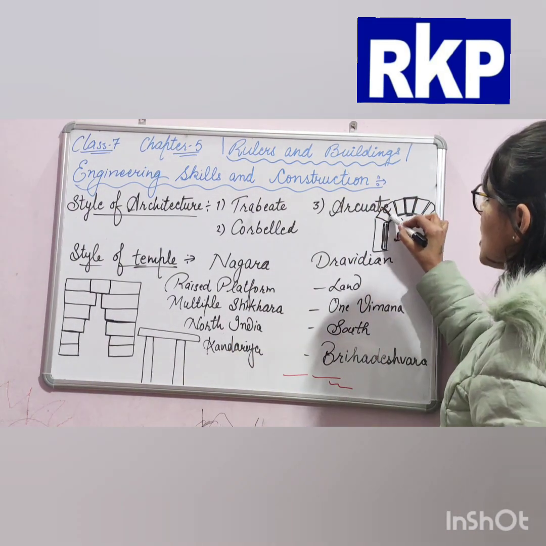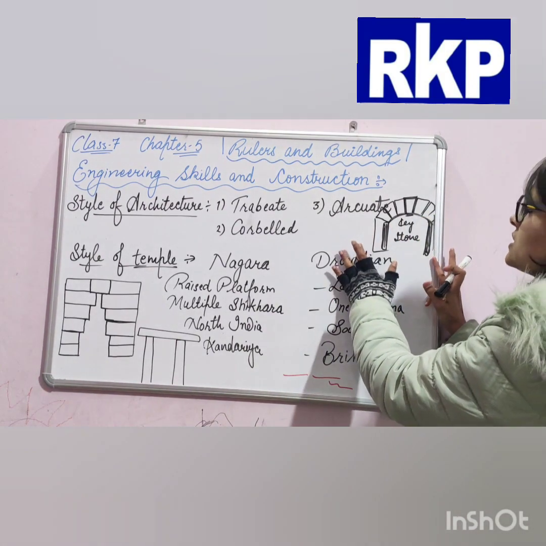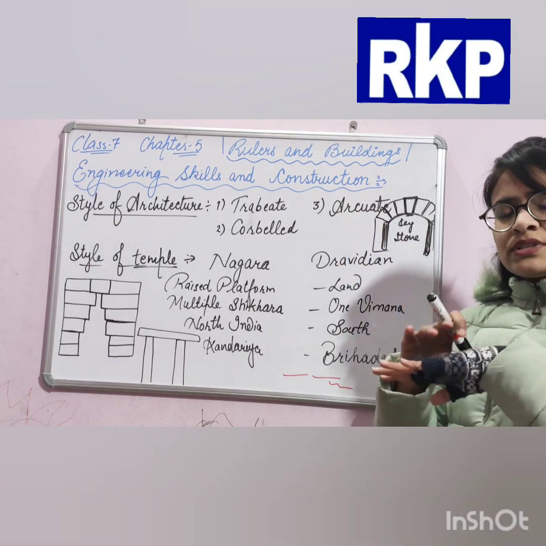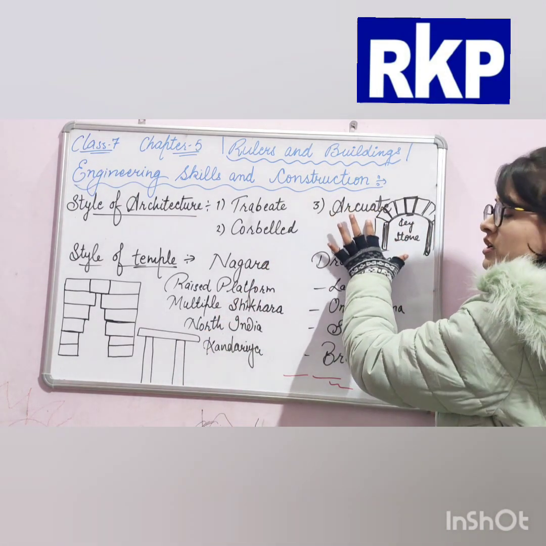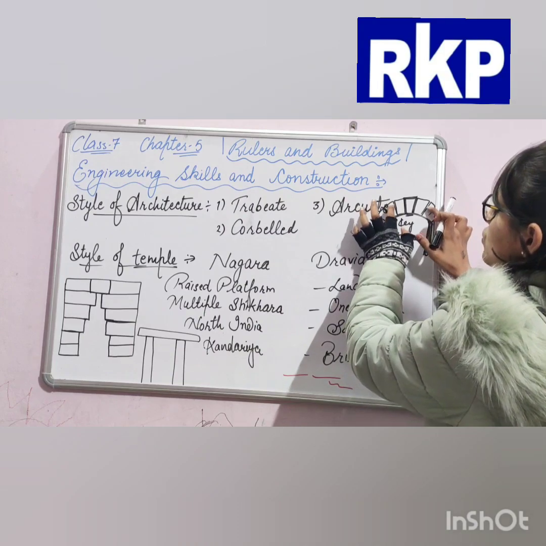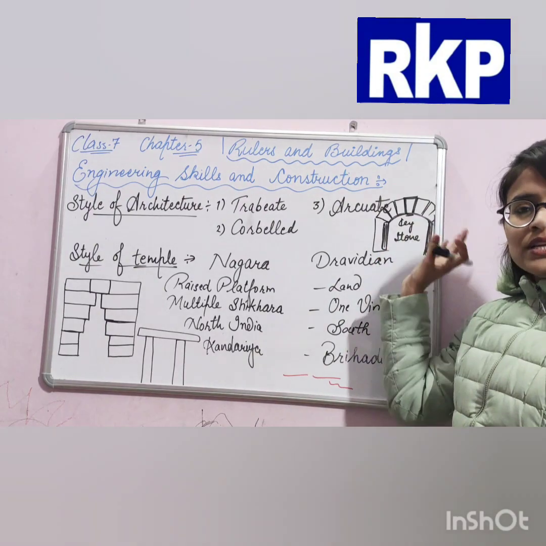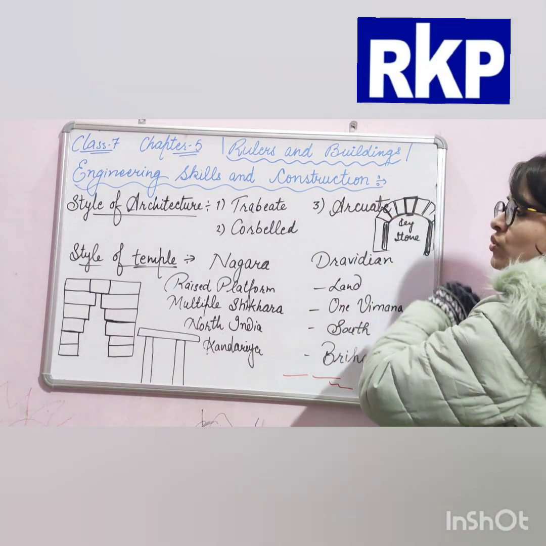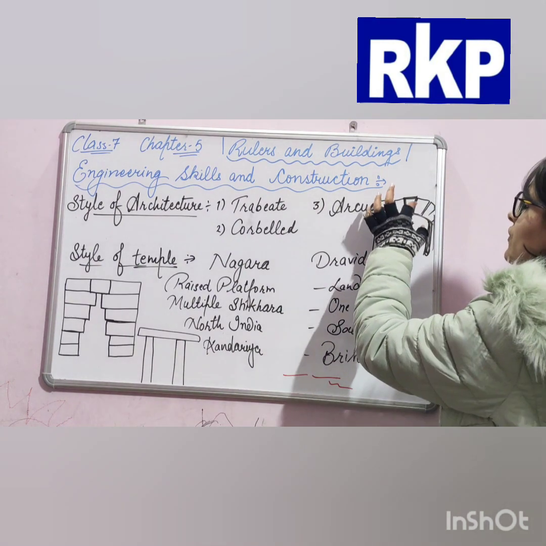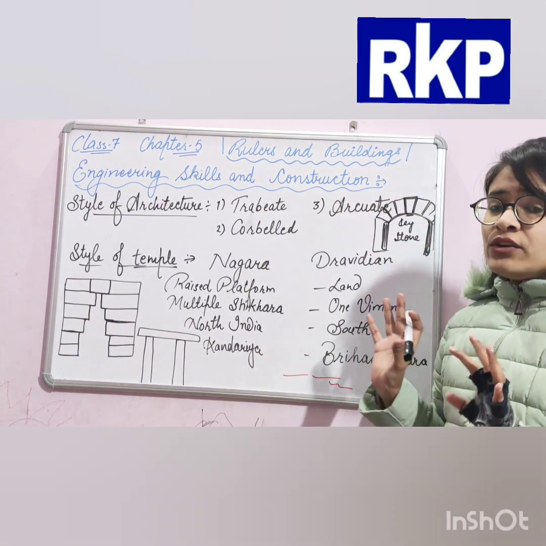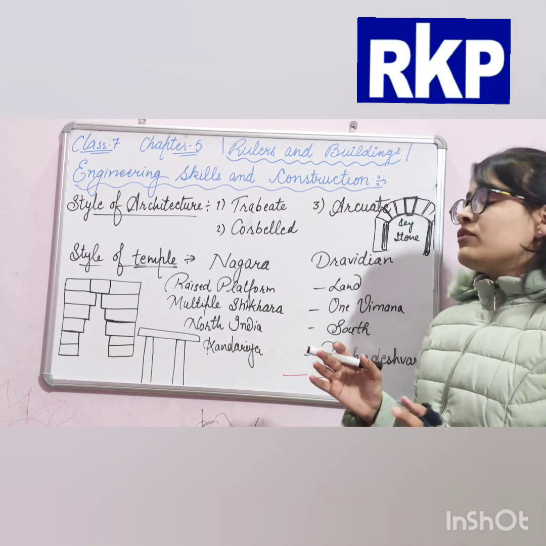arches. This is an arch. And how is it constructed? These are the pillars, and these are stones which are much wider on the upper side and not as wide on the downside. First these stones are kept, and after that a keystone is kept between these stones. This provides the support. If it is fixed here, it means this building, this door, this gateway will not easily fall off.